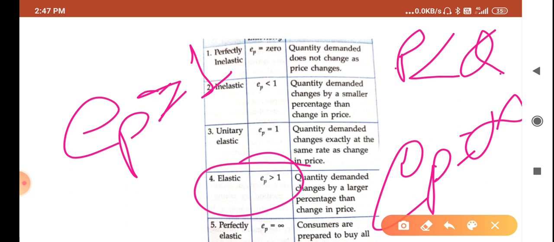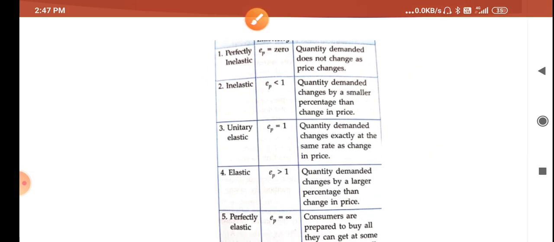In the next video we will discuss methods for measurement of the price elasticity of demand.